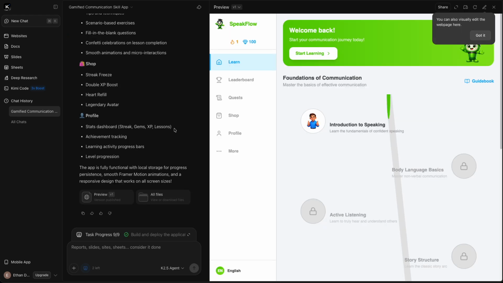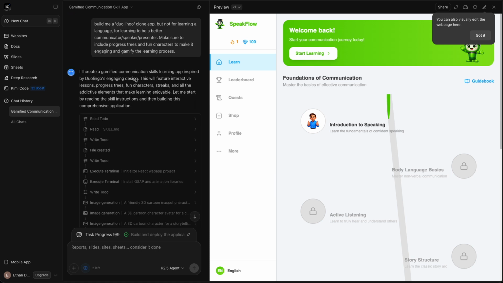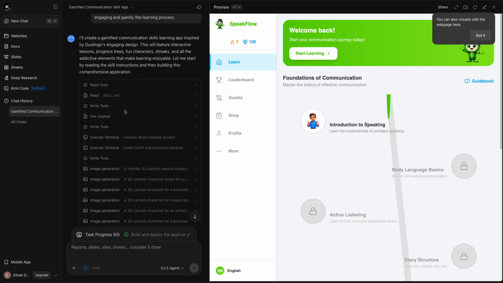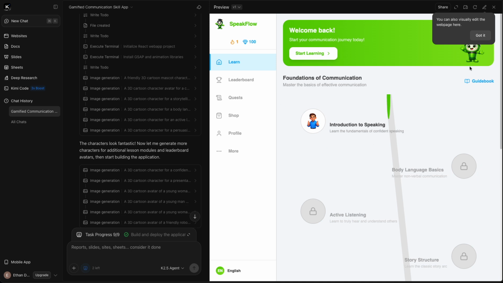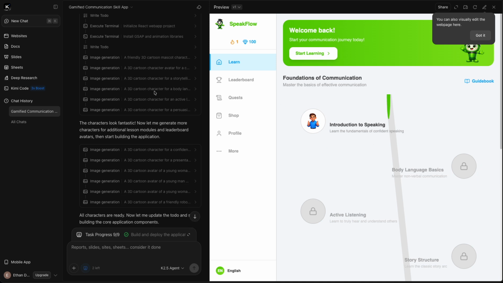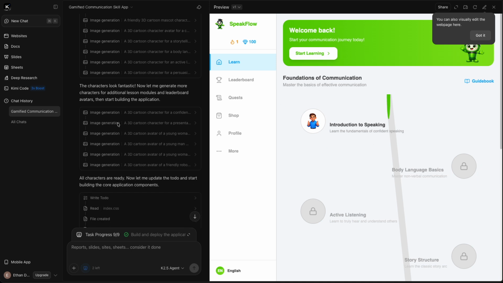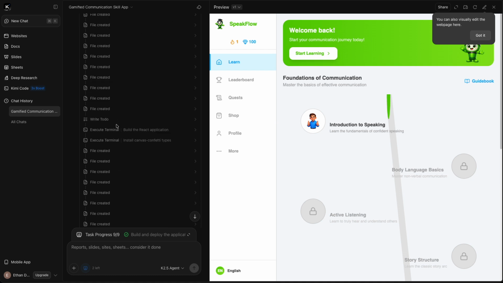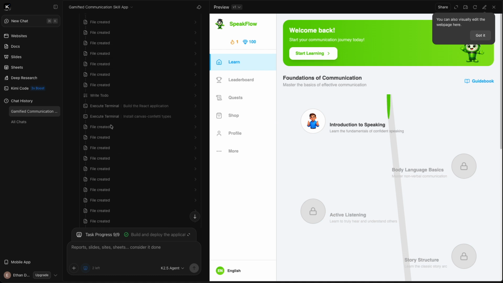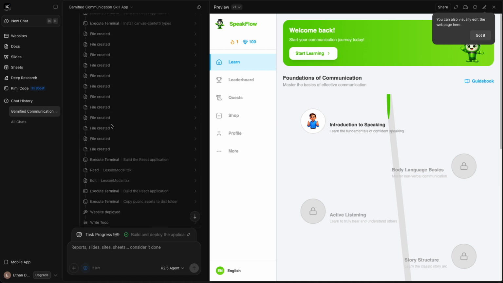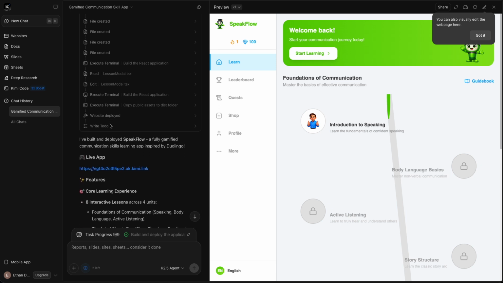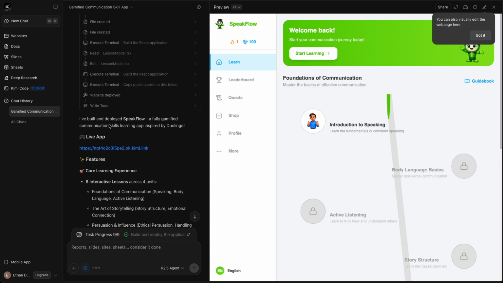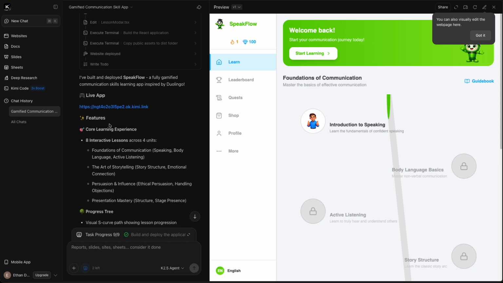Okay, it just finished. It took about 15 minutes to go through the whole thing. It was an agent, so it was doing multiple tasks. It created the to-do lists and then created the images, and they've got images in here, so we'll have a look at it in further detail later. It created all the code, executed the code in the terminal, created more to-dos, etc. So far, it's looking pretty good. But this is only a snapshot. We'll get into it now in a second.